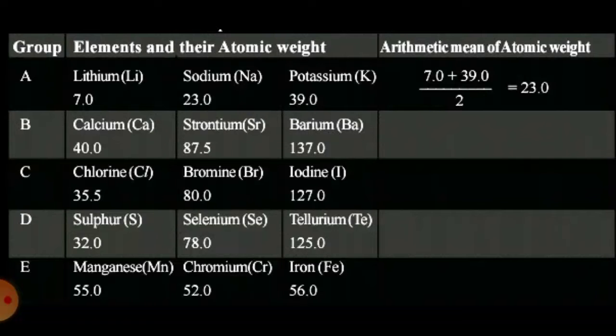Group elements and their atomic weights, arithmetic mean of atomic weight. First example: lithium, sodium, potassium. Lithium 7.0 atomic weight, sodium 23.0, potassium 39.0. Okay, the average of lithium and potassium is 23.0, which is equal to sodium.